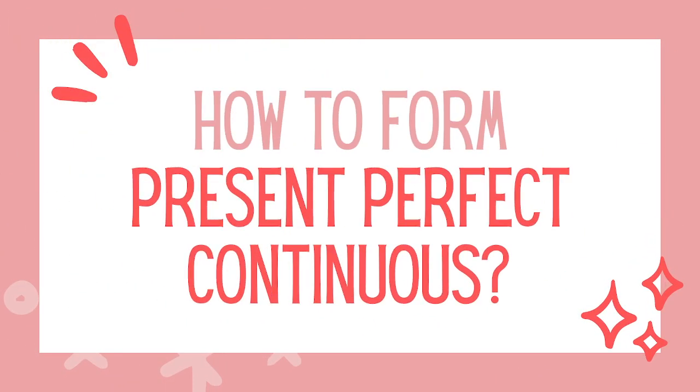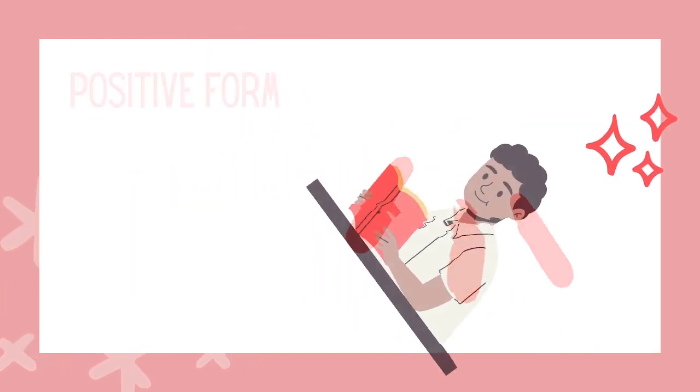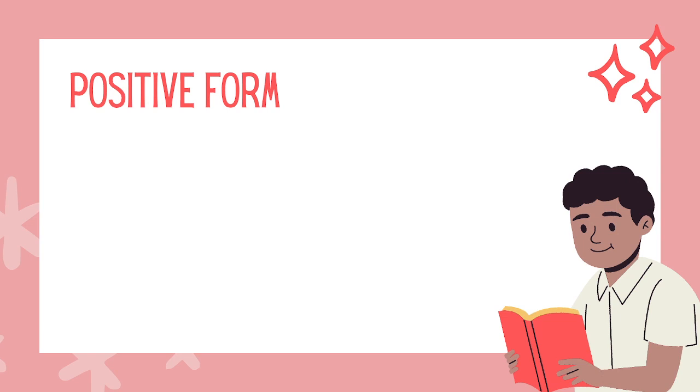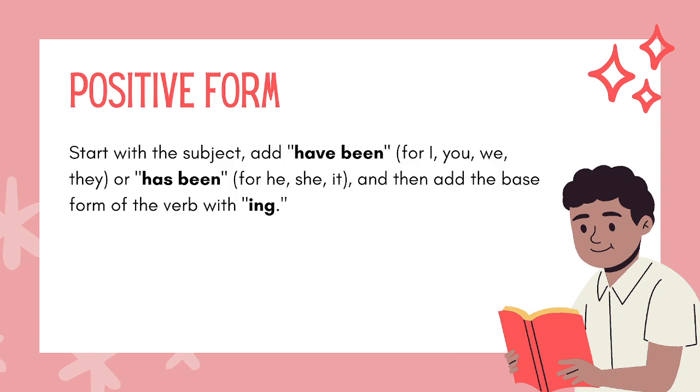Now most importantly, how to form present perfect continuous. Let's begin. So we'll start with the positive form of the sentence. So how to form? First start with the subject. So this is the first step. We'll write the subject. Then we will add have been or has been. This is the second point. Now you know where you have to use have been.